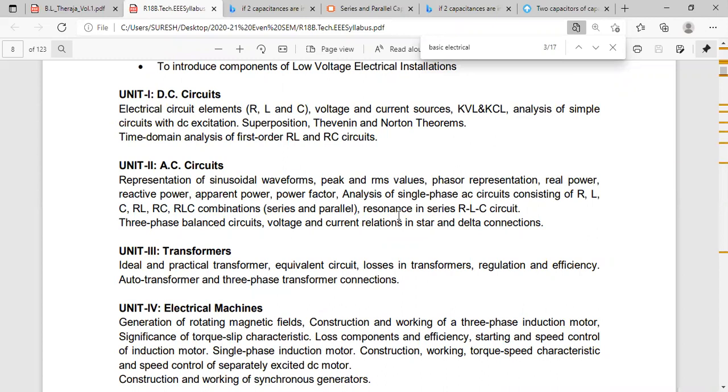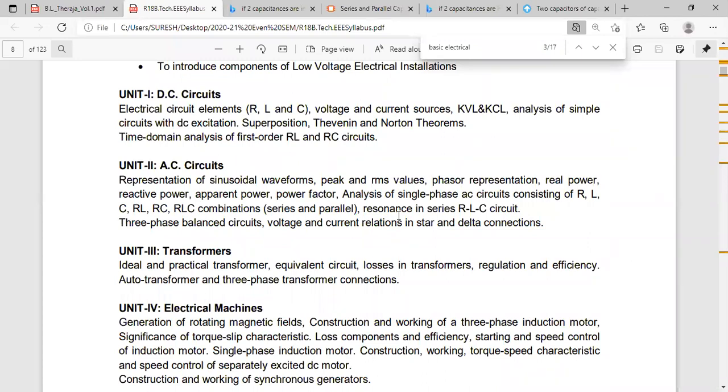In Norton's theorem, current source will be in parallel with the resistance. Even in source transformation, always resistance will be in series with the voltage, and always resistance will be in parallel with the current. In Thevenin's theorem, VTH and RTH are in series. In Norton's theorem, current source and resistance will be in parallel.